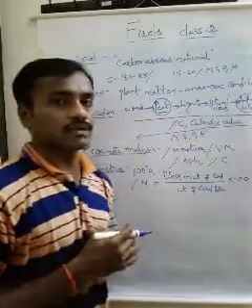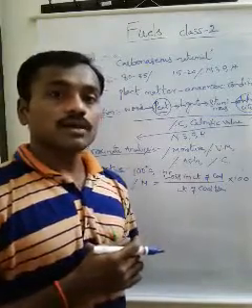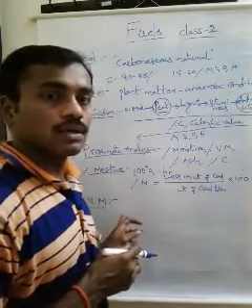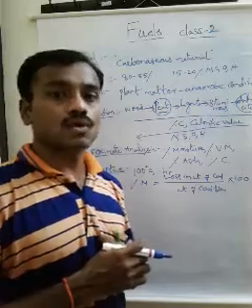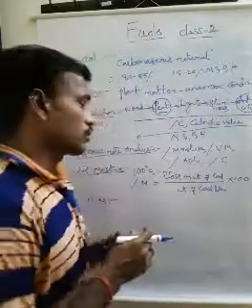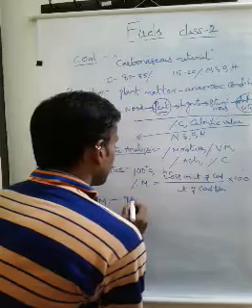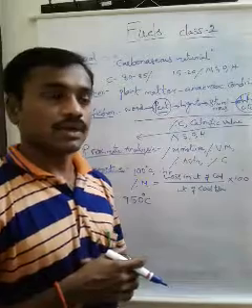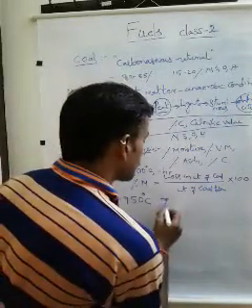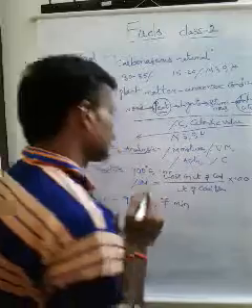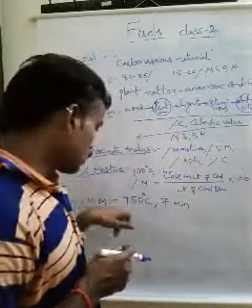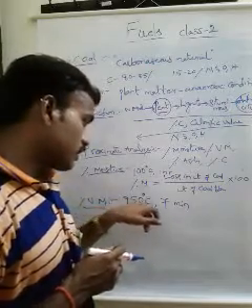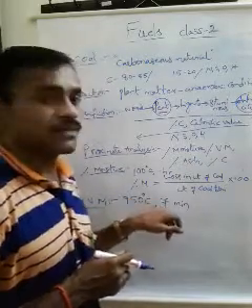Percentage of volatile matter. Here the volatile impurities in the coal are determined by heating the coal sample at a high temperature, about 950 degrees centigrade, in the absence of air for a period of about 7 minutes. The coal sample is heated in an electric oven in the absence of air at 950 degrees centigrade for 7 minutes.